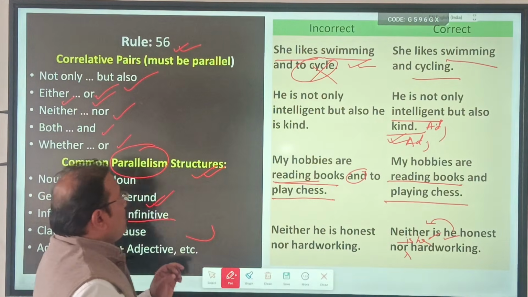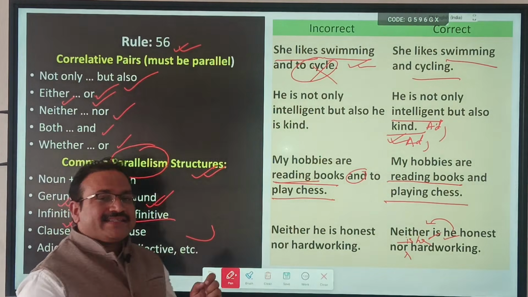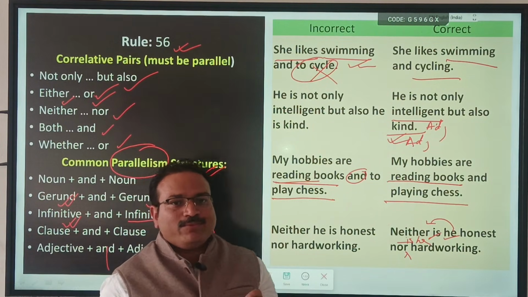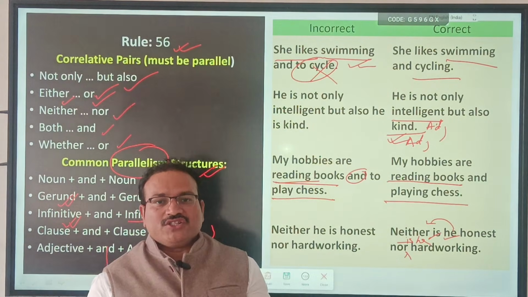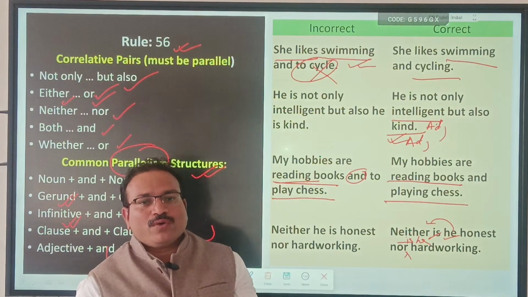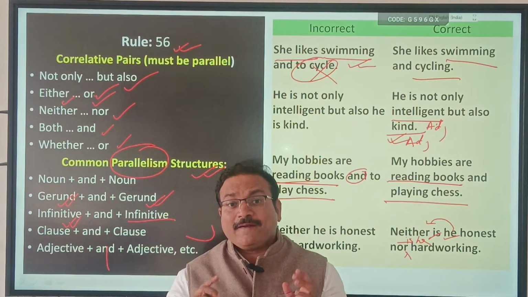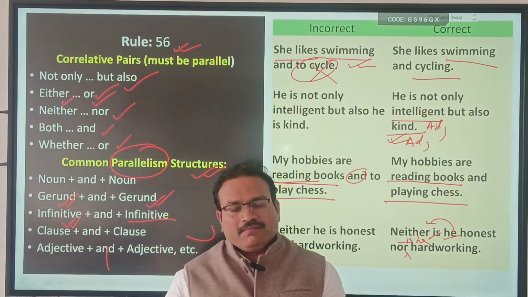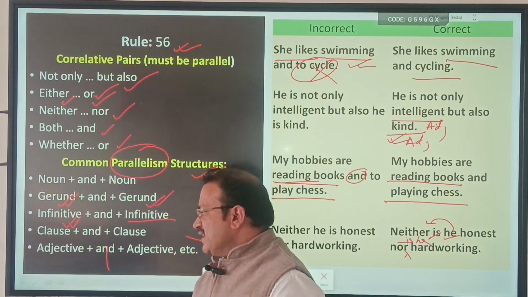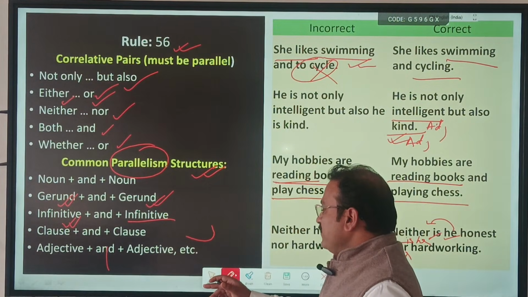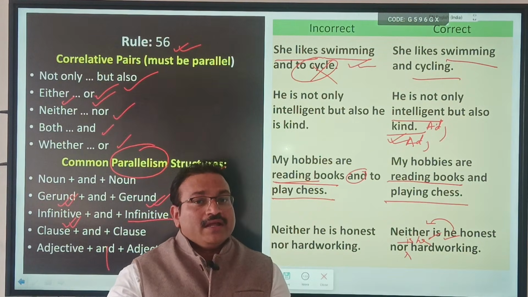So when correlative pairs are used in sentences, then you have to ensure what? Parallelism, whether the sentence follows this parallelism structure or not. Many questions are asked based on this rule in exams. So a very, very important rule.